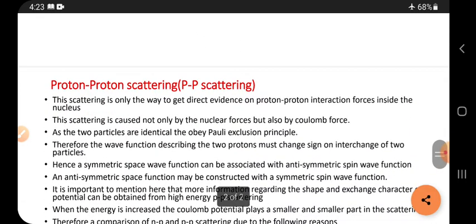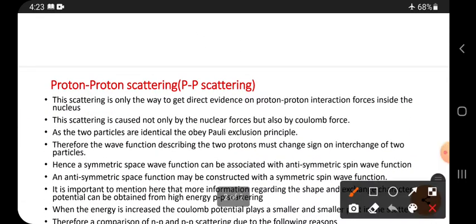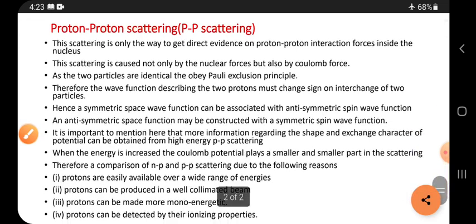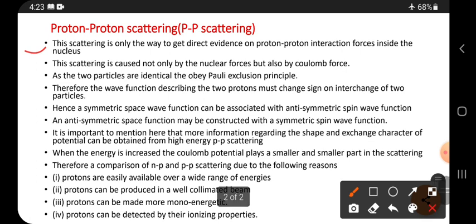Today's topic is proton scattering, or we can call it PP scattering also. This scattering is the only way to get direct evidence on proton-proton interaction forces inside the nucleus. So this scattering can give us evidence for proton-proton interaction inside the nucleus.